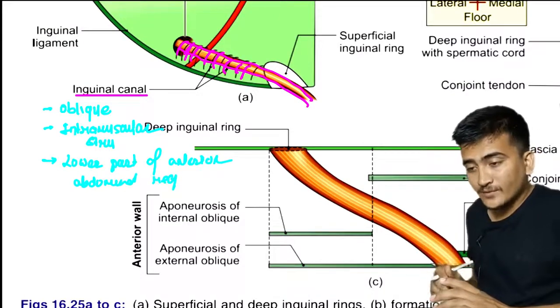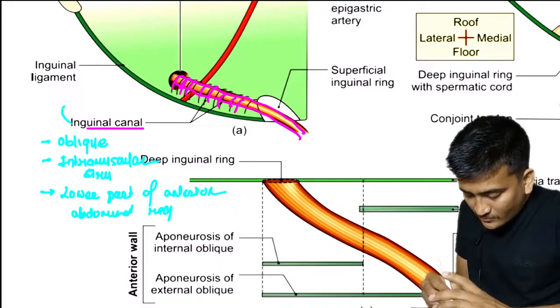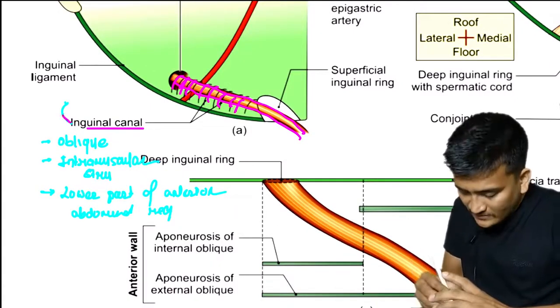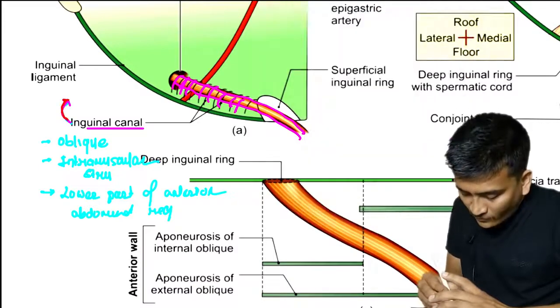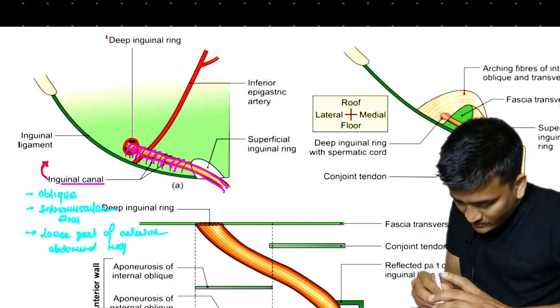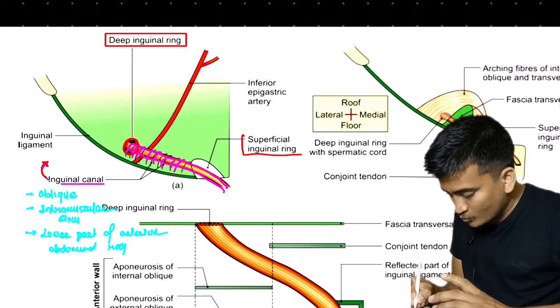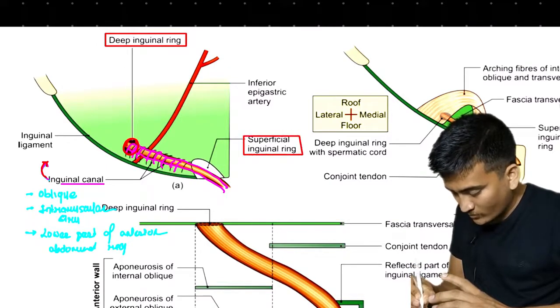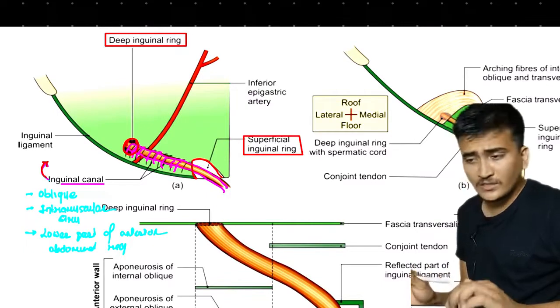Now talking about its extension, it is extended from this structure. What is this structure? This is the deep inguinal ring, and another structure is the superficial inguinal ring. So it extends from the deep inguinal ring to the superficial inguinal ring.